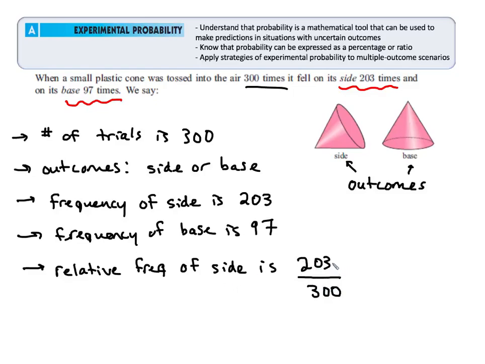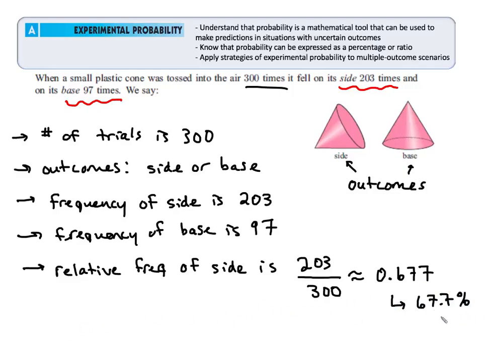But if I ran only 203 trials and every single time it's landing on its side, well, I could predict that the next time I flip it, it's going to land on its side again because I see it every single time. In this case, it's 203 out of a total of 300 trials. If you type that ratio into your calculator and divide it out, you'll see it's approximately equal to, we're just going to round it off, about 0.677. And if I change this to a percentage, that would be 67.7%.